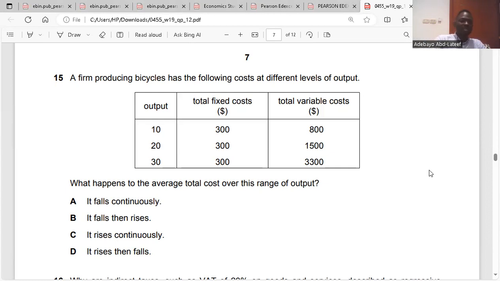So what is deduced here is that the ATC falls, then it rises. It falls from 110 to 90, then it increases again from 90 to 180. Is it clear? Yes. So that's question 15, which is B.